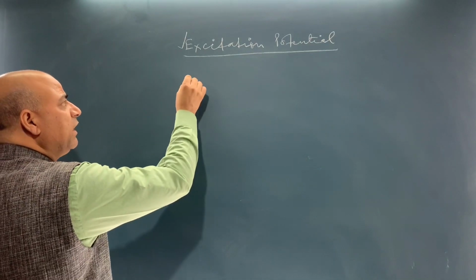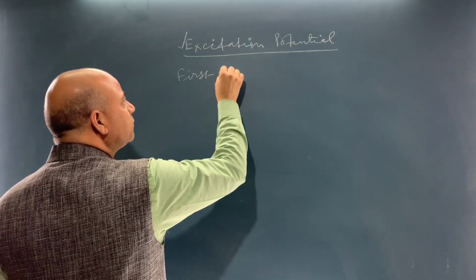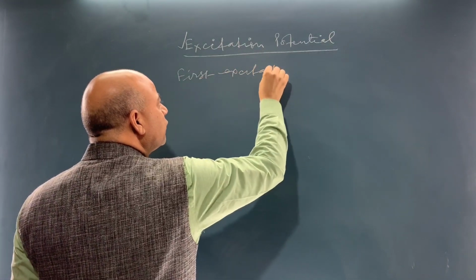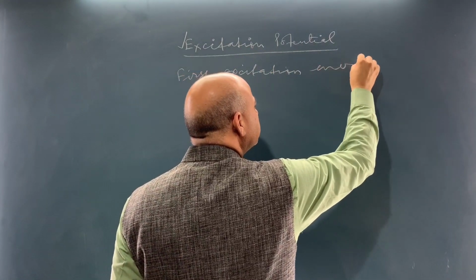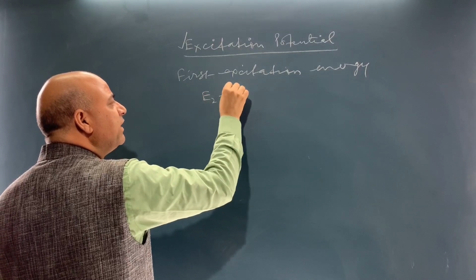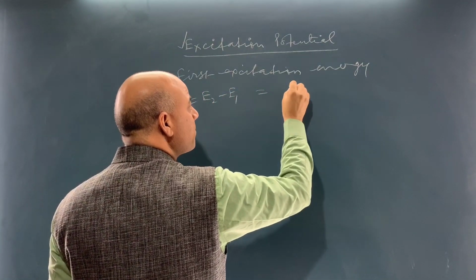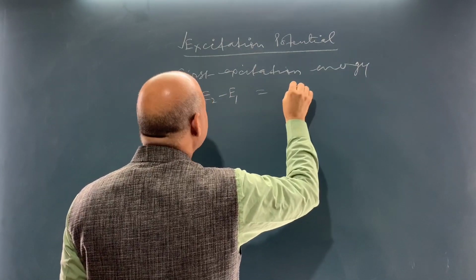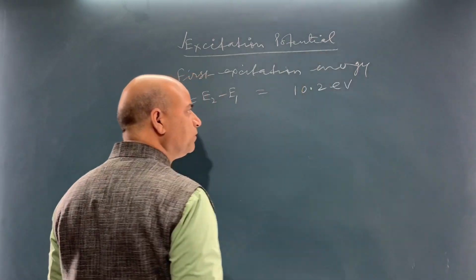So, the first excitation energy, E2 minus E1, is 10.2 electron volt.